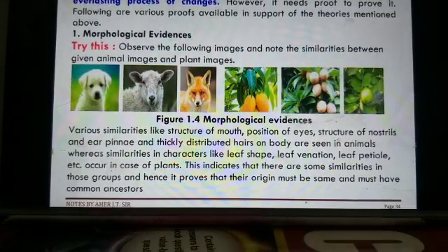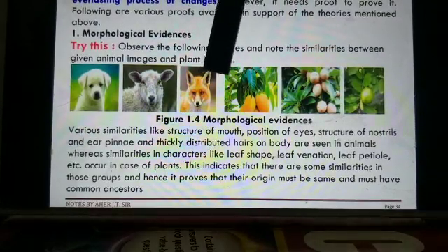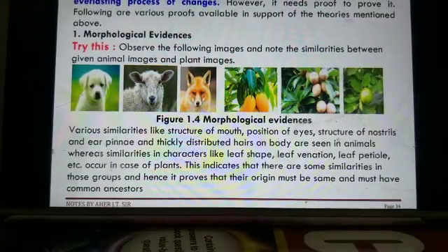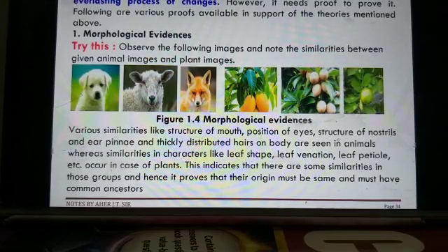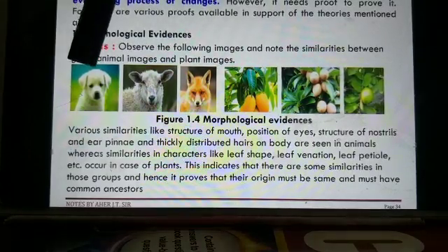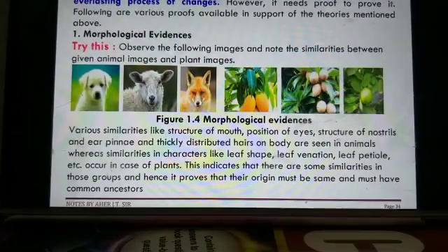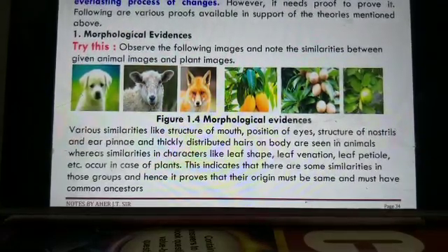And the ear pinna. Ear pinna means this part, the outer ear. That is also similar. And thickly distributed hairs on the body. Yes, on these three animals, the body is covered with hairs. So these characteristics are similar. Means position of eyes, structure of nostrils, ear pinna and thickly distributed hairs on the body are seen in animals.